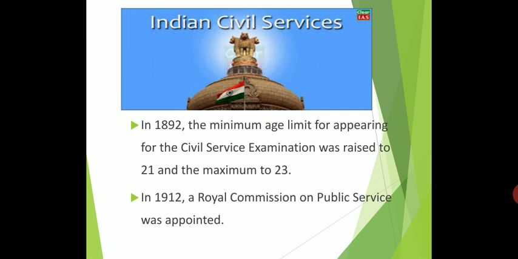Then the main aim of the measure was to serve the British interest, to become the base of the civil service system in independent India. So for what purpose did they start this civil service exam? To serve the British government. You understand? For that purpose only they started the Indian Civil Services. But at present we are utilizing it, so based on the Indian Civil Services only we are appointing IAS and IPS.